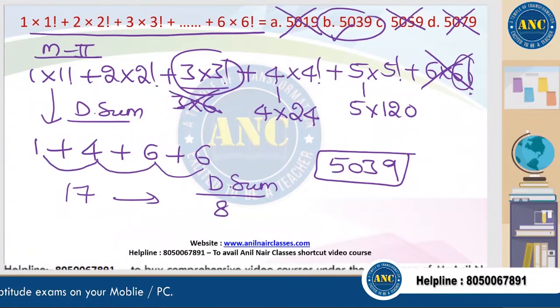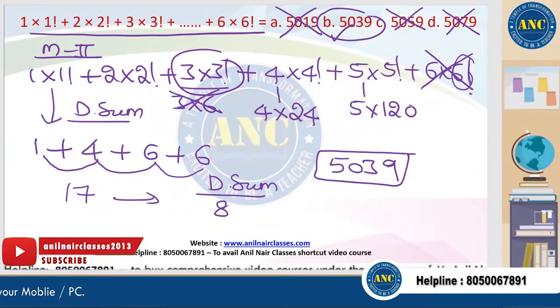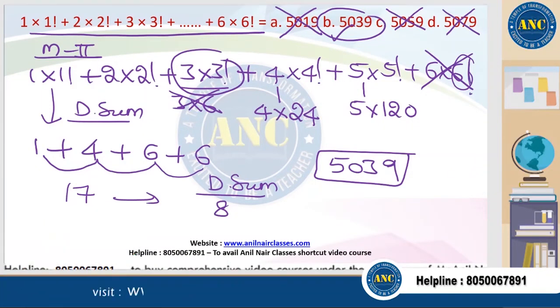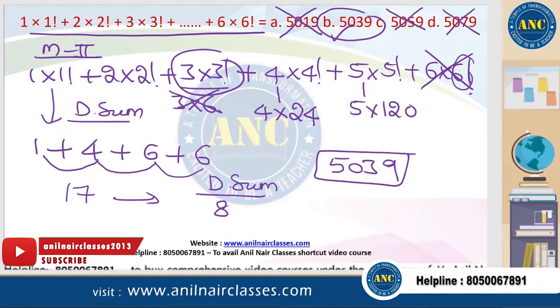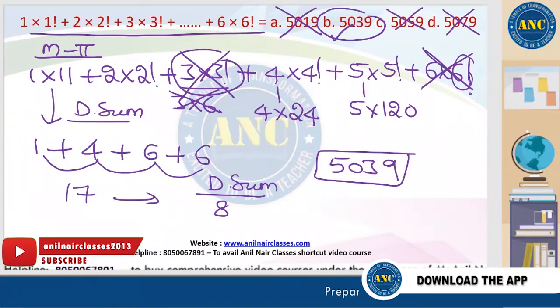Next, you don't need to do 6 factorial. Even if factorial is not there, what is 6 6s? 6 6s are 36. What is 3 plus 6? 9. Delete the digits whose sum is 9.